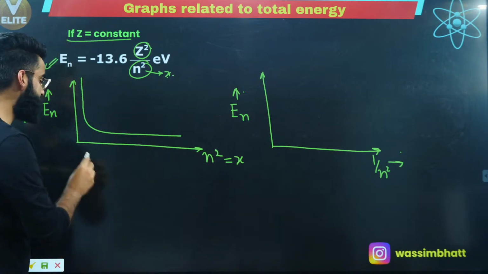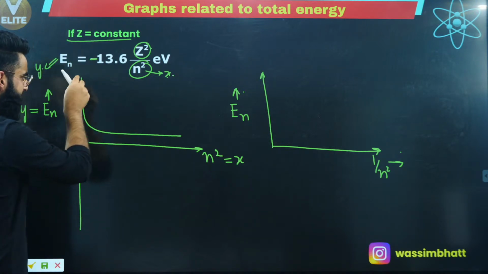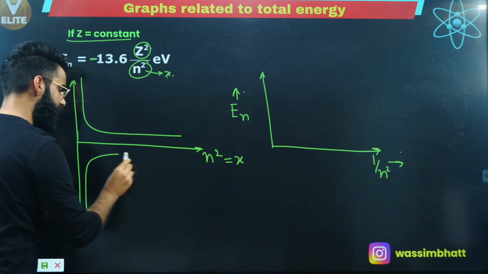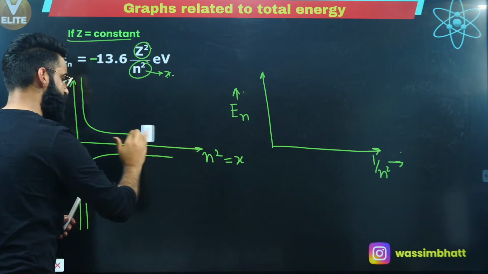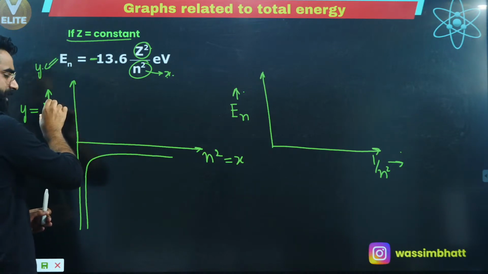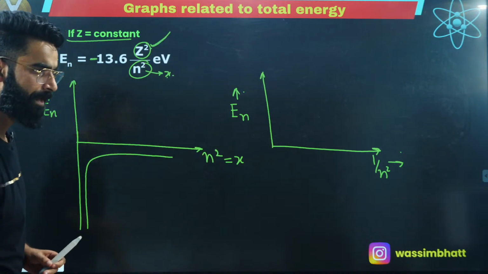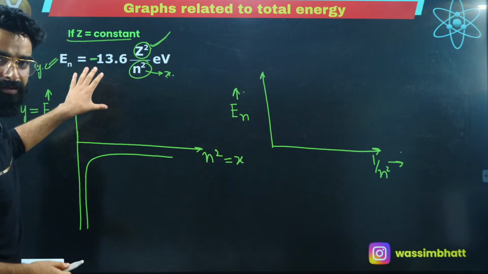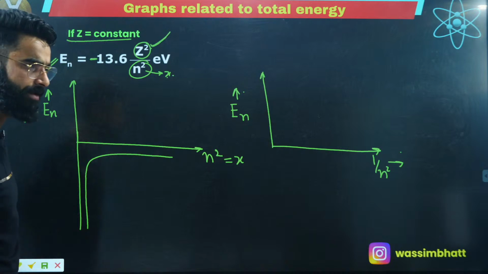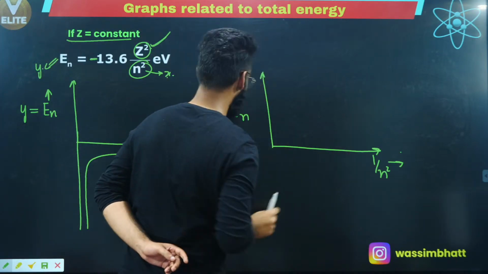No way. Why is that? Because you have got the minus sign over here. So you are simply going to take the reflection, or simply you are going to make this hyperbola in this quadrant over here and erase this one because you have got minus sign in the front. So this is basically the curve between the total energy possessed by the electron and n square, keeping Z constant, right? Whatever curve we were making in the first quadrant, same curves you are going to make in the fourth quadrant now.